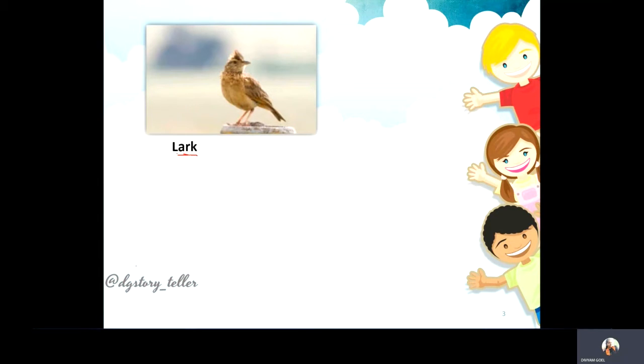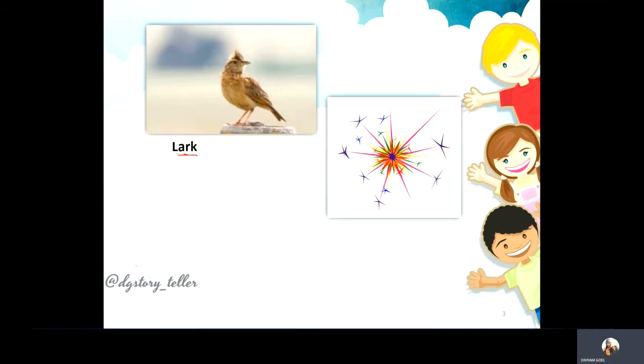Alright, so the next word is spark. We can see spark in the crackers and sometimes in the sockets also. Okay, the spark can create a fire. Spark is an AR sound word.